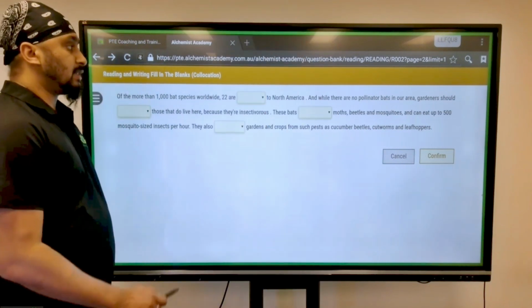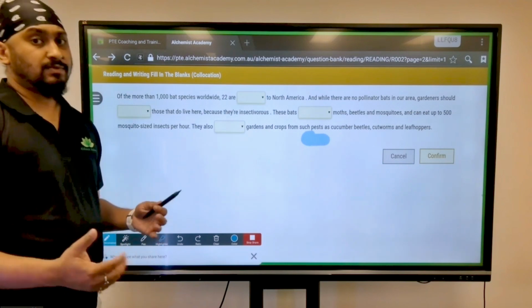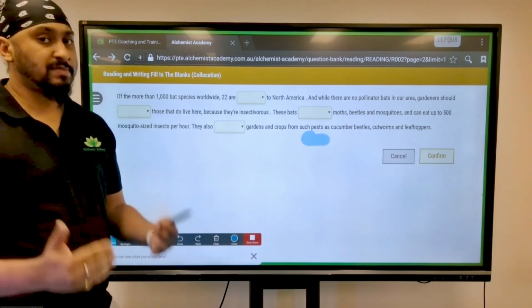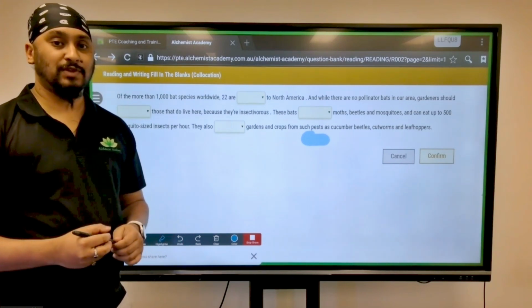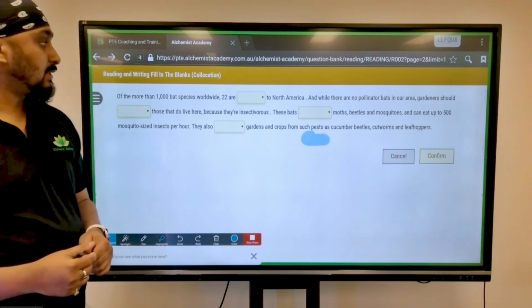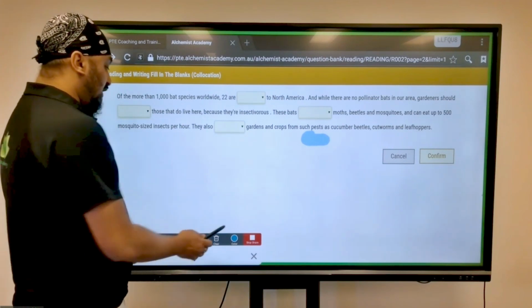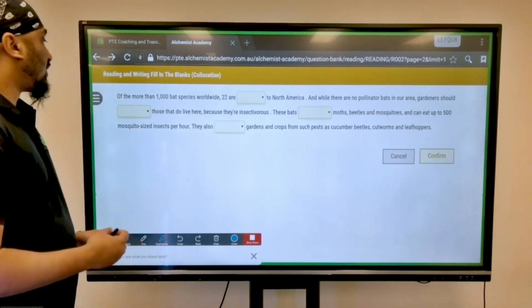So again, thumb rule, always start by skimming and scanning the question. That is one of the very basic things. I've been repeating this again and again. If you've watched some of my previous videos, I would have said that always start by skimming and scanning. Now, if you skim and scan this question, one thing I can tell you for sure is that this passage is about bats, right? So let's start reading.